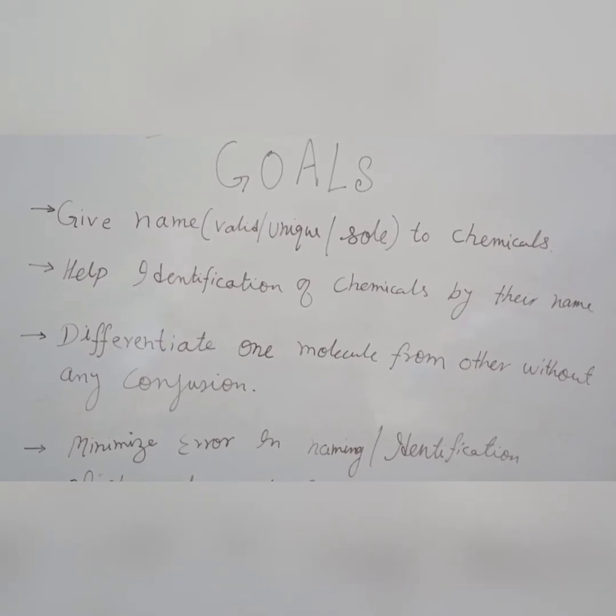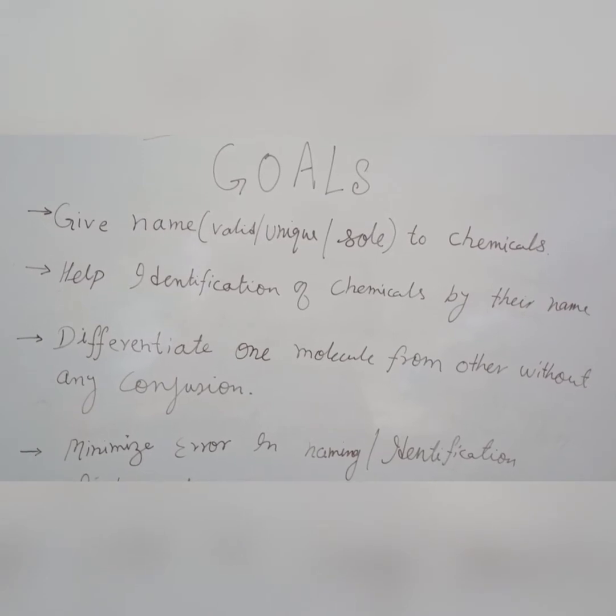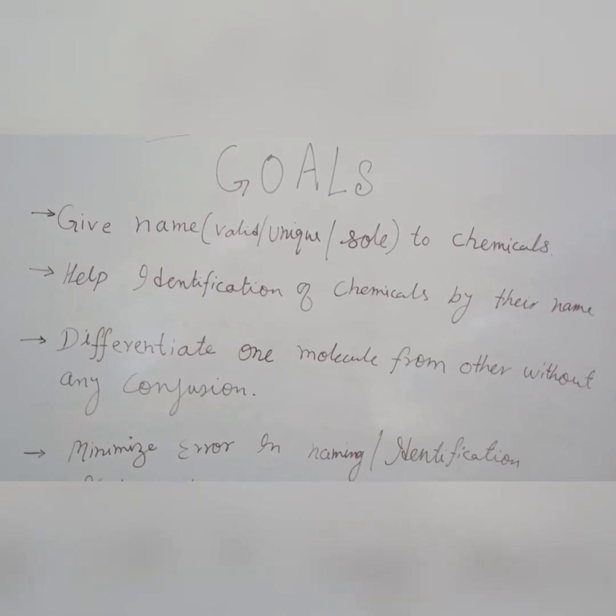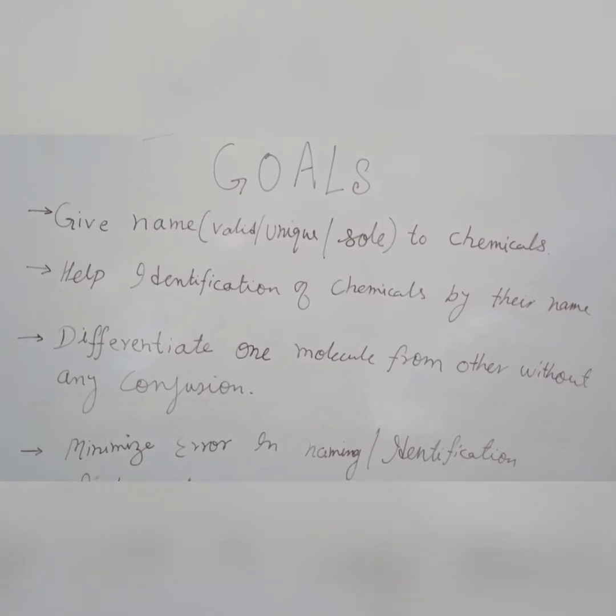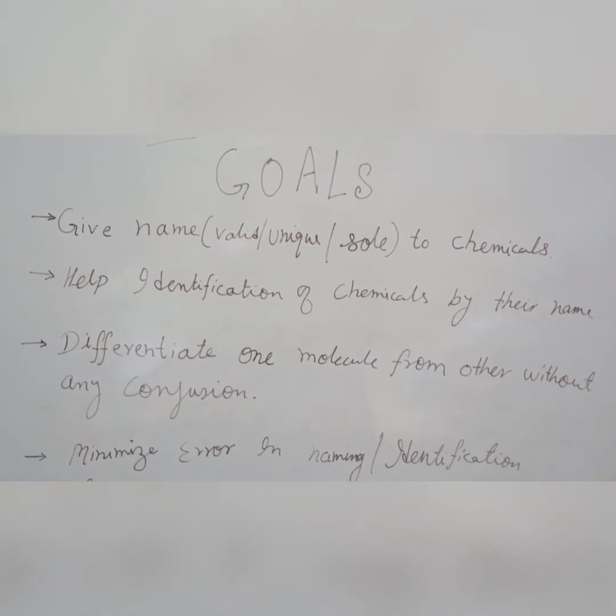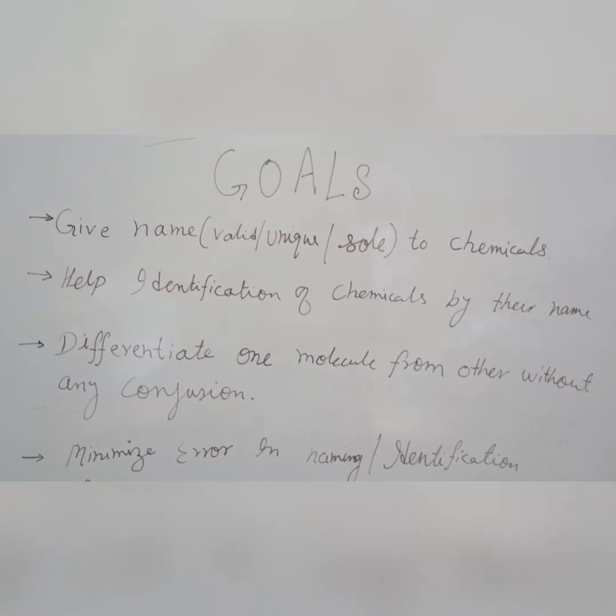So the very first goal of nomenclature of any chemical compound or a chemical substance is to give a name to that particular chemical.